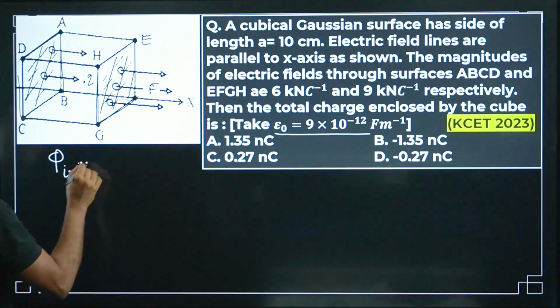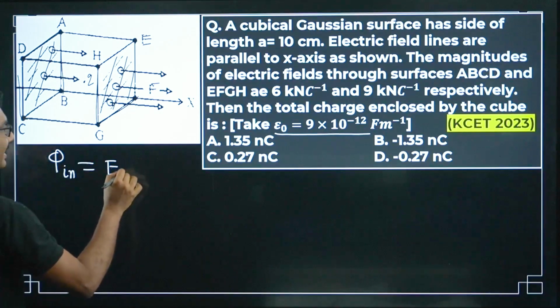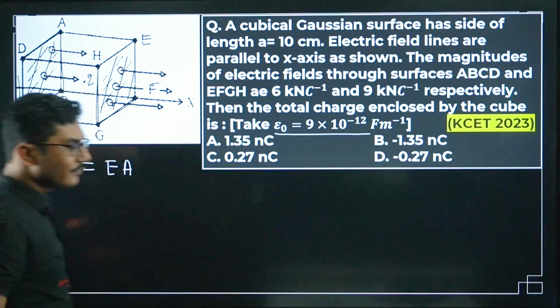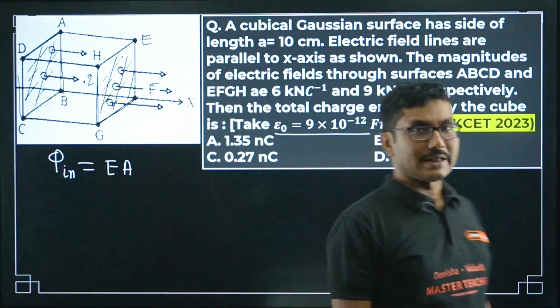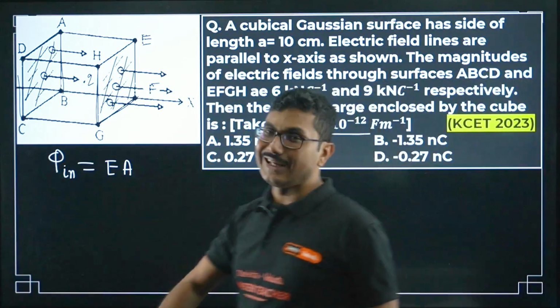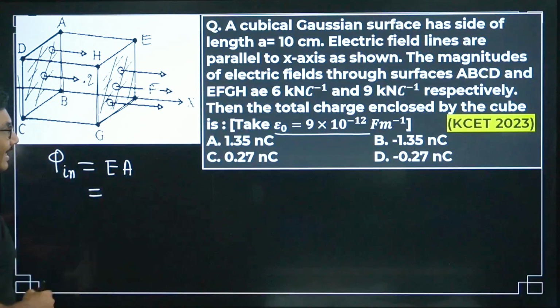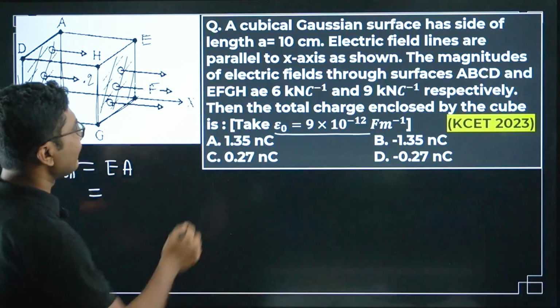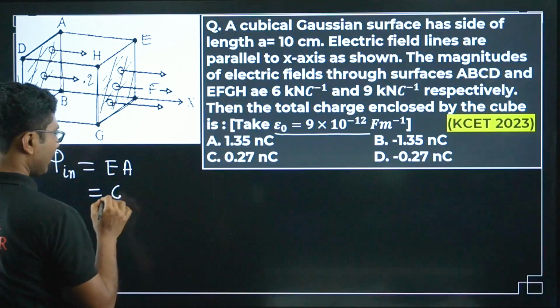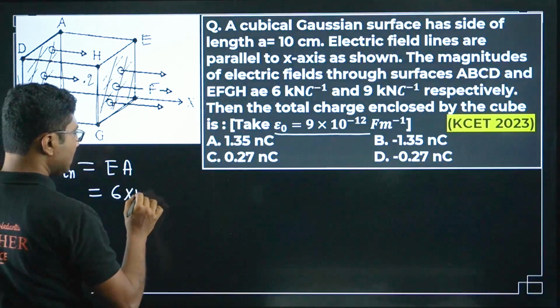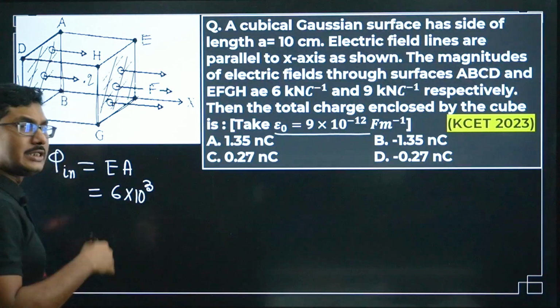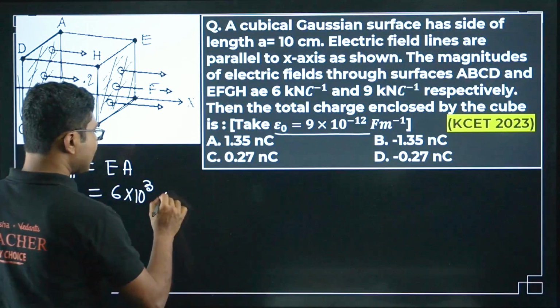So how to calculate that? It is E into A, because the electric field and the area vector are in the same direction. So here it will be E into A. So what is the flux in? What is E given? E is 6 kilonewton per coulomb. Kilo means 10 to the power of 3, kilo means 1000. Right?